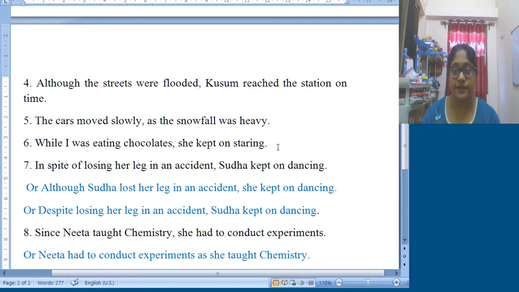A comma matters a lot in case of joining or transformation. Your marks depend on that. So be very much aware about punctuation marks. So, while I was eating chocolates, comma, she kept on staring. If you do not put the comma in its actual place, your marks will be deducted. So be very much cautious and conscious about this punctuation part.